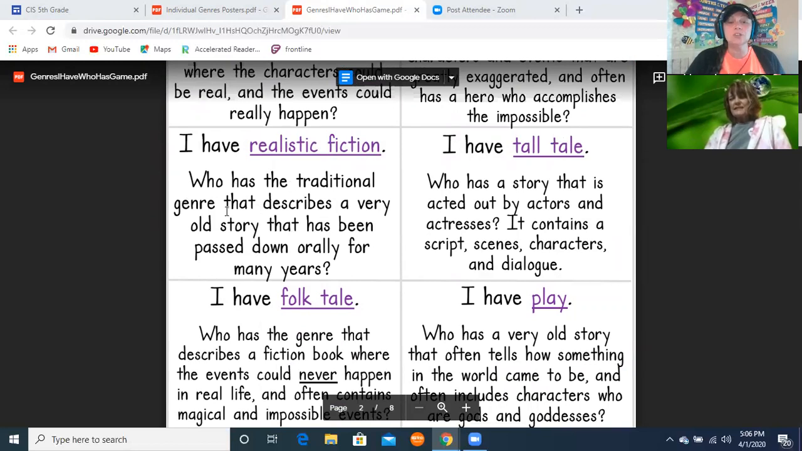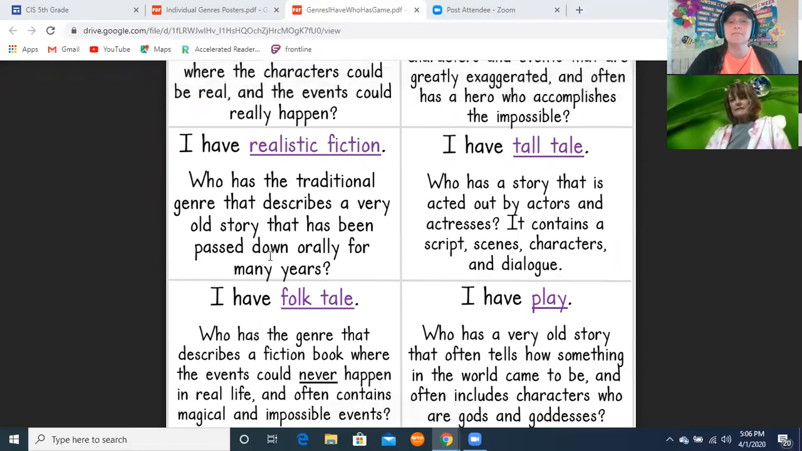It says, who has the genre that describes a very old story that's been passed down over generations for many years? That would be a folk tale. Good job. We talked about these right before spring break, so they should remember these.